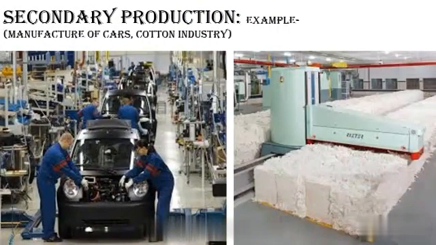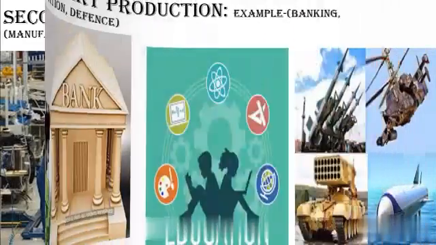Now comes secondary production. What do you mean by secondary production? Secondary production involves those industries that take the raw materials produced by the primary sector and process them into manufactured goods and products. Examples of secondary production are manufacturing of cars, cotton industries, and so on.